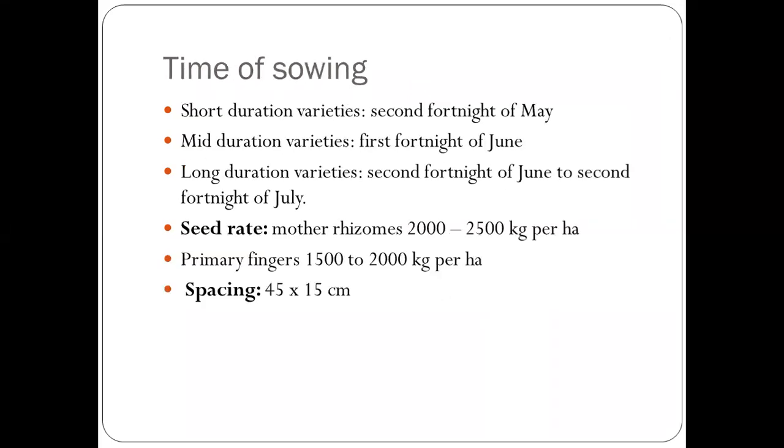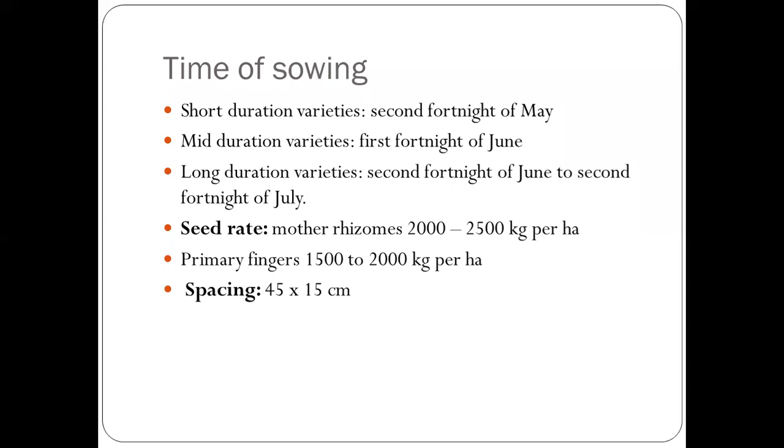What is the best time for sowing turmeric? It is a short duration crop and is planted in the second fortnight of May. For mid duration varieties, it is grown from the first fortnight of June, and for long duration varieties, the second fortnight of June to the second fortnight of July is the best time for sowing.